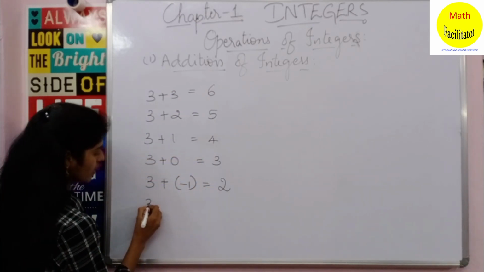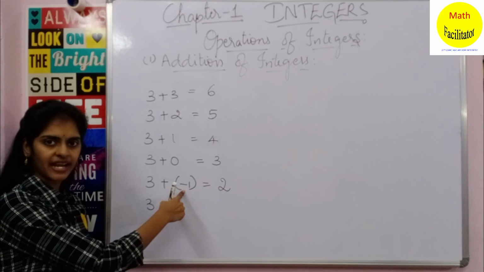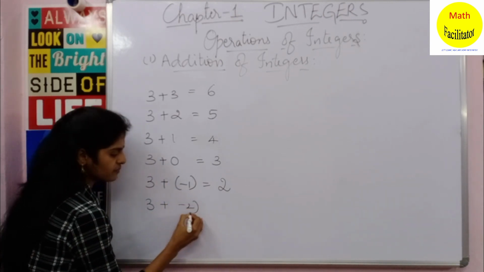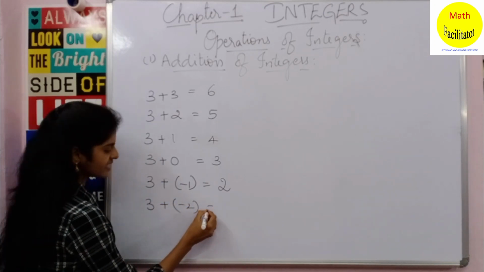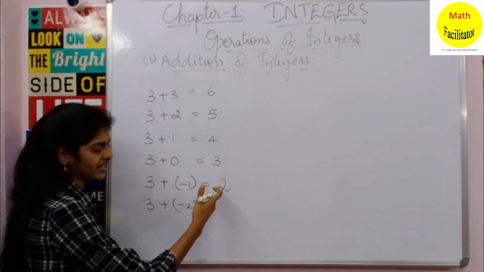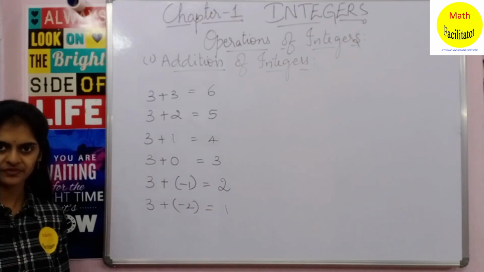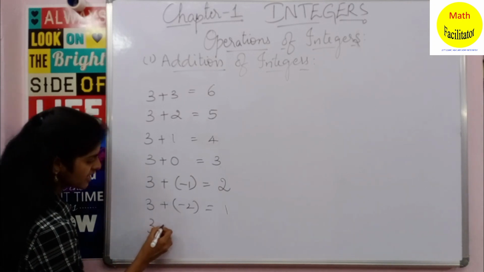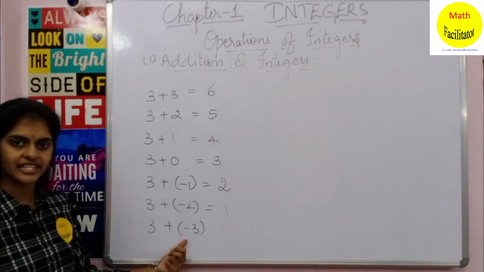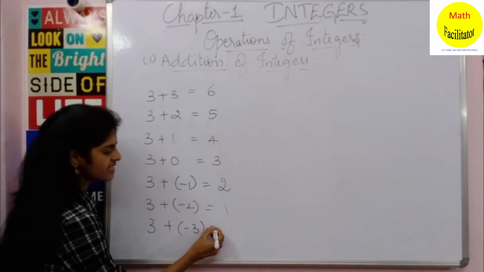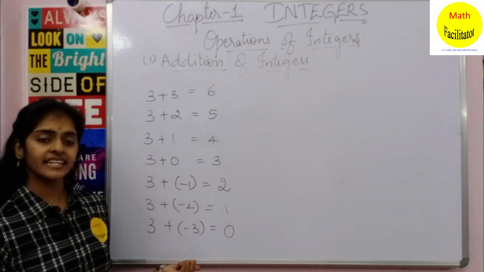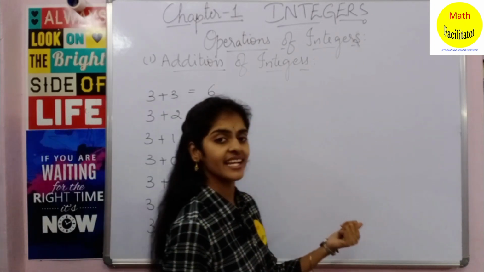Yes. Now what is 3 plus? After minus 1, what is the next number to the left of minus 1? It is minus 2. So what is 3 plus minus 2? After 2, what do you have to the left on the number line? Okay, 1 less than 2 is 1. Now what is 3 plus minus 3? After minus 2, to the left of minus 2 you have minus 3. So after 1, to the left, what do you have? You have 0. Clear? Now let us see the same thing on the number line.